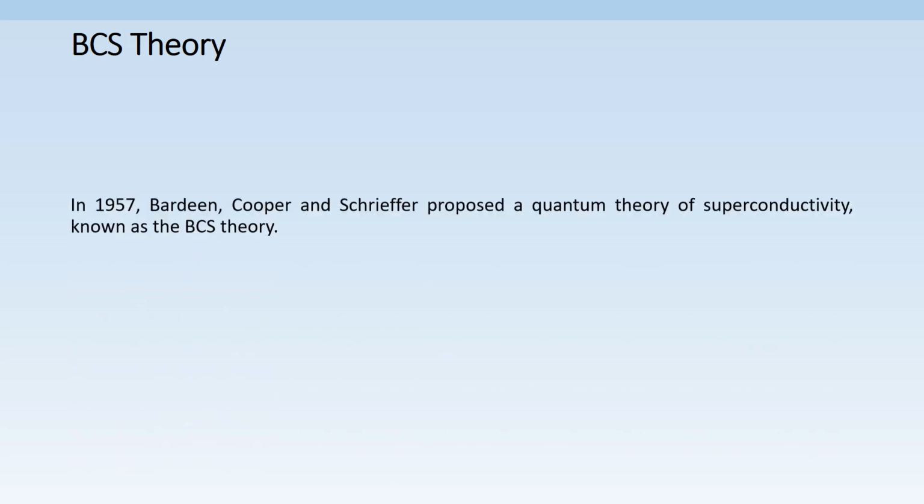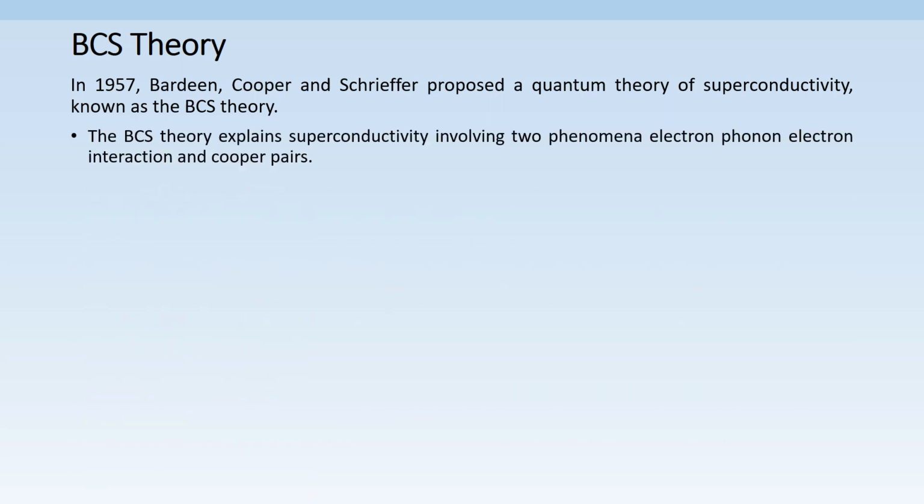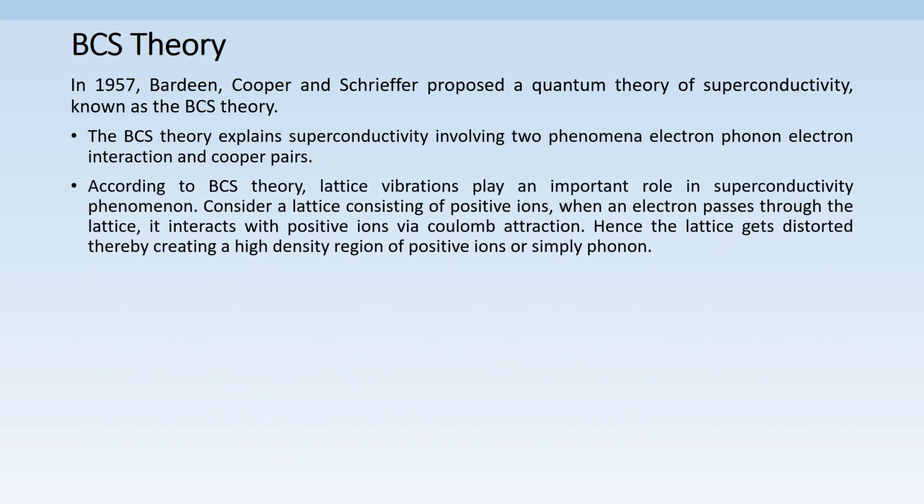BCS theory of superconductivity. In 1957, physicists Bardeen, Cooper, and Schrieffer proposed a quantum theory of superconductivity known as BCS theory. The BCS theory explains superconductivity involving two phenomena, electron-phonon-electron interaction and Cooper pairs. According to BCS theory, lattice vibrations play an important role in superconductivity.